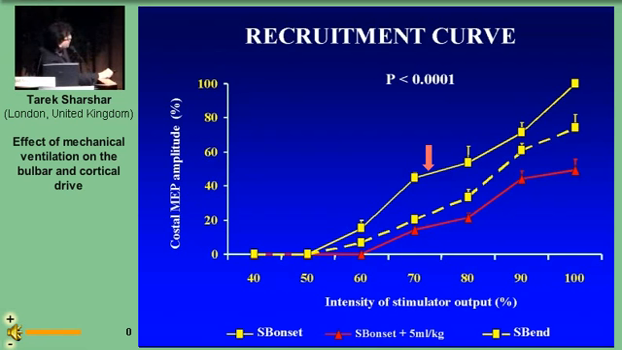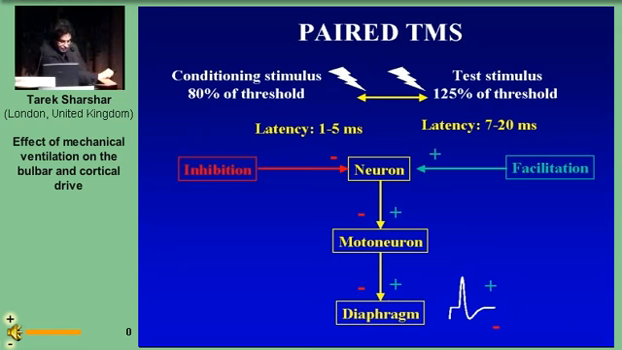Interestingly, here are the recruitment curves during spontaneous breathing before mechanical ventilation, during mechanical ventilation, and then after mechanical ventilation. As you can see, there is a shift downward of the recruitment curve with an overall decrease of the motor evoked potential amplitude, a slight increase in the threshold, and no significant change in the slope. We found the same result for the crural diaphragm. So there is a depression of the motor evoked potential of the diaphragm during mechanical ventilation.